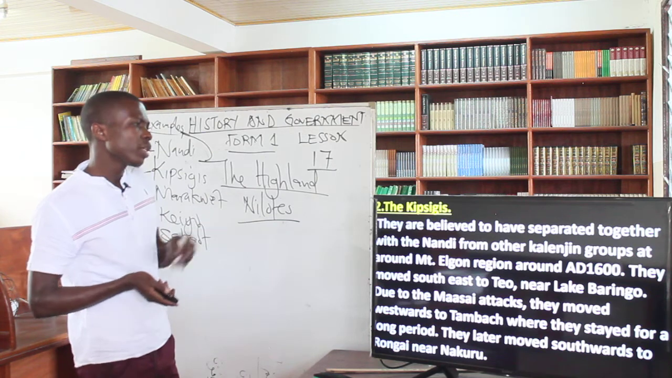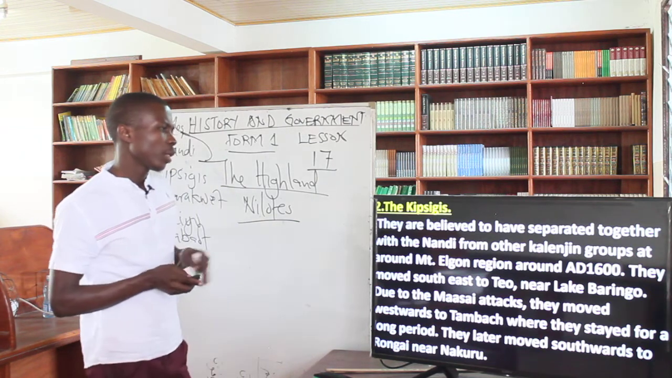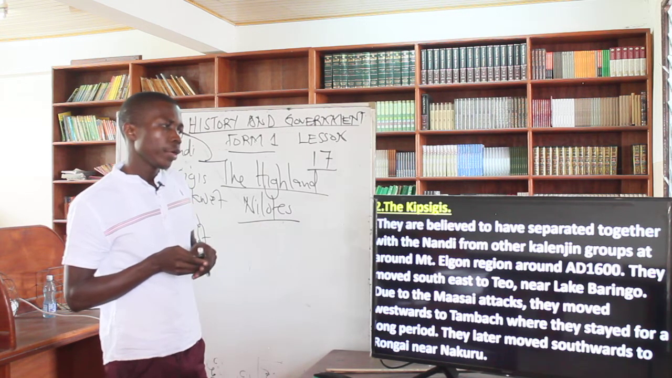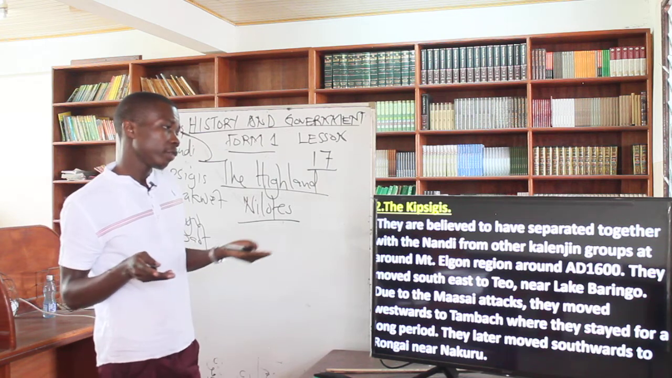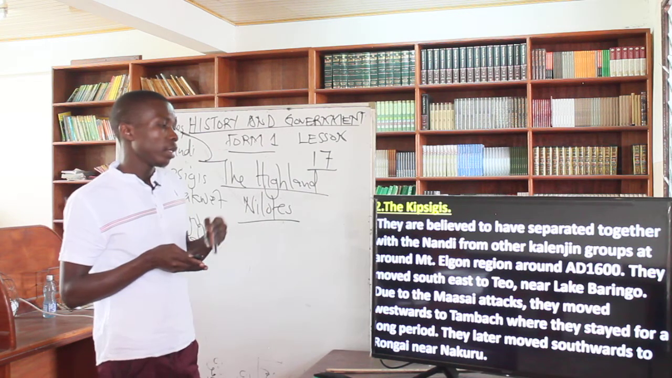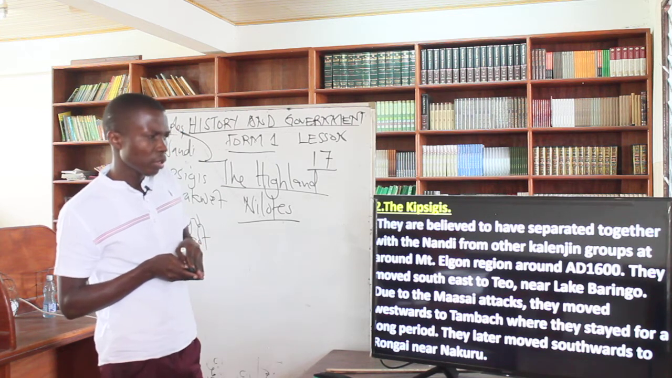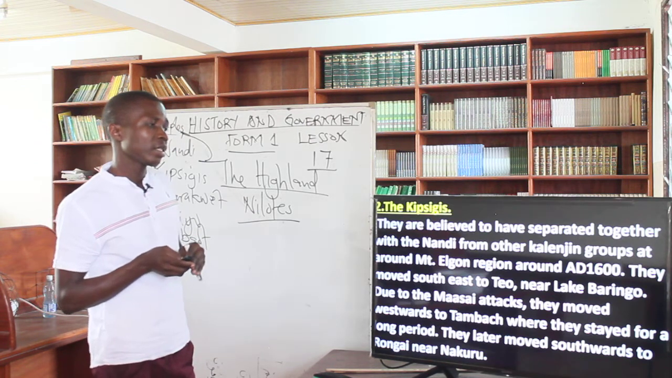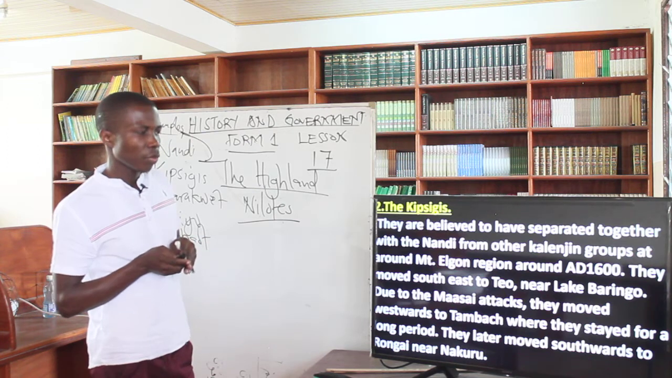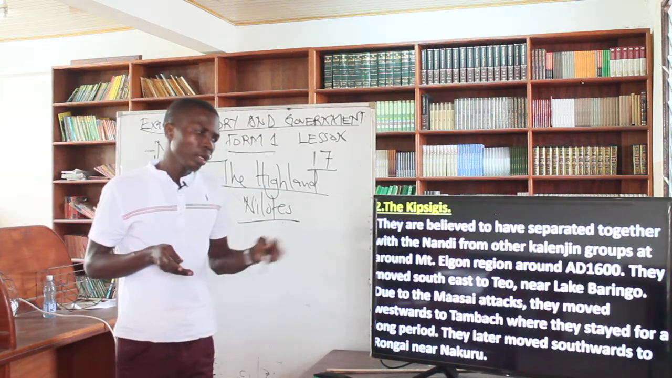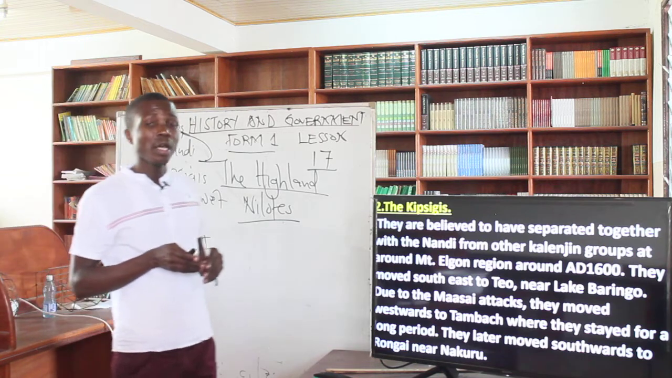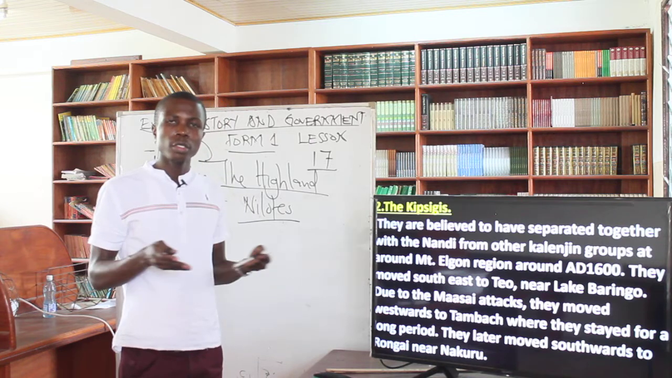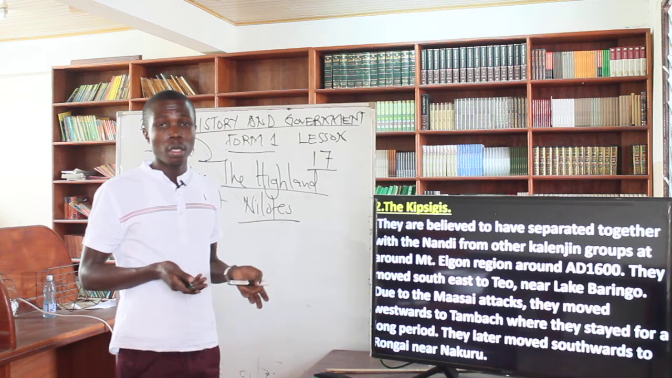Then Kipsigis are believed to have separated together with the Nandi from the other Kalenjin groups at the Mount Elgon region at around 16 AD. So there was another belief which is different in terms of time. Then they moved southeast to Teo and also near Lake Baringo in the Rift Valley. Due to the Maasai attacks, they moved westward to the Tambach, where they stayed for a long period. They later moved southwards to Ongata near Nakuru. All of this will not be asked in the exam. It's just helping you understand how these people struggled before they moved to where they were. Understand?